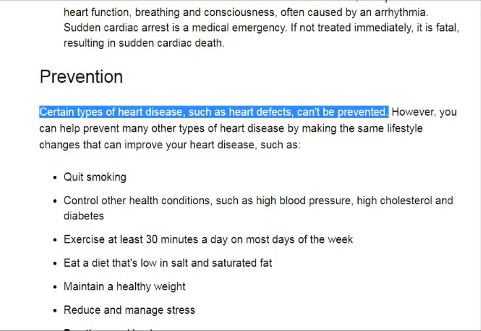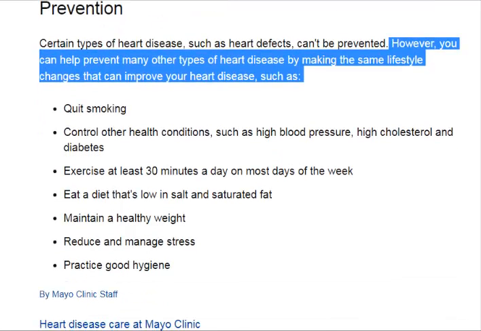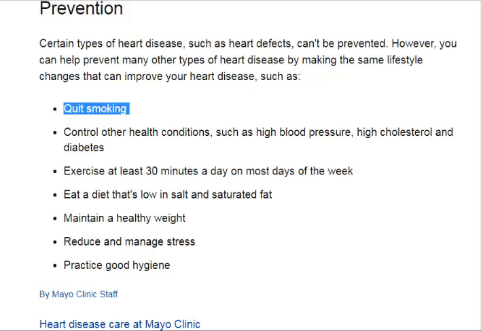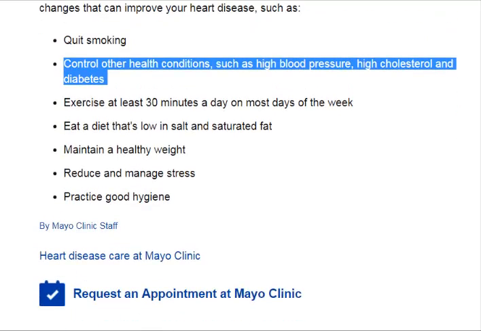Prevention. Certain types of heart disease, such as heart defects, can't be prevented. However, you can help prevent many other types of heart disease by making the same lifestyle changes that can improve your heart health, such as quit smoking, control other health conditions, such as high blood pressure, high cholesterol and diabetes,